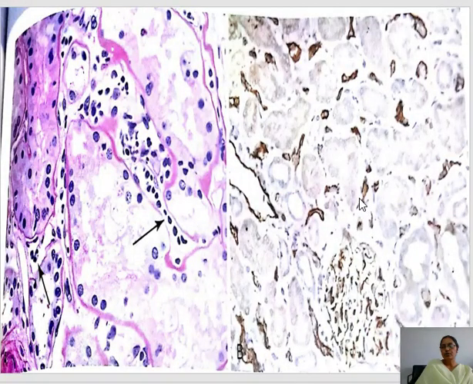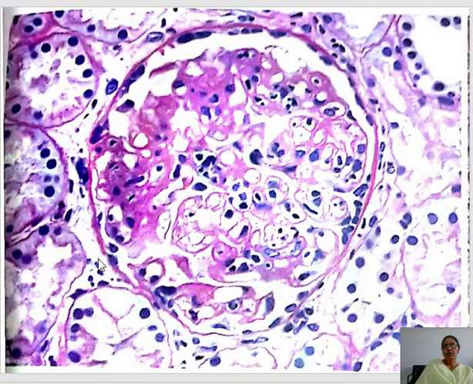Now this diagram is showing again the cells within the peritubular capillaries. So there is endotheliitis, and this diagram is the immunostain. All these are H&E stain, and this diagram is the immunostain, in which CD4 is there to stain the vessels, and therefore there is vasculitis.